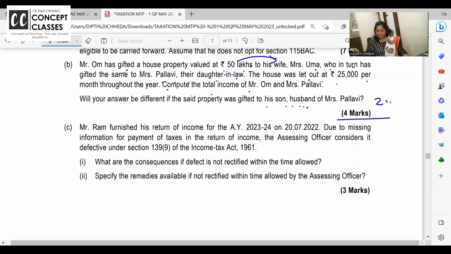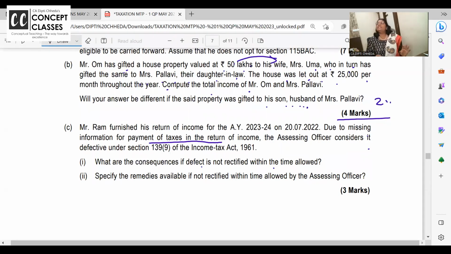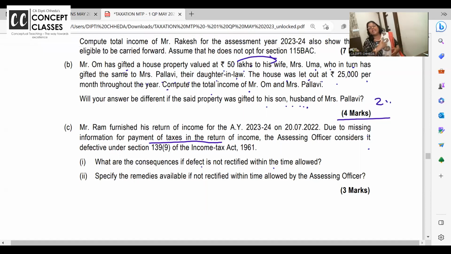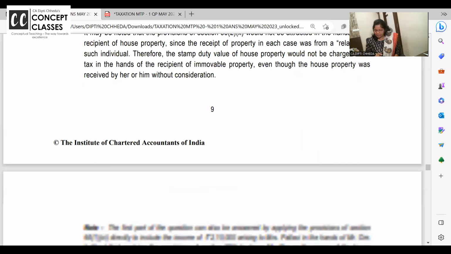Ram furnished his return due to missing information. AO considered it defective under 139(1) because he didn't give the detail of taxes paid, 140A and all. What are the consequences? Whenever there's a defect and you have not given detail, the AO will give you 15 days time and he will condone the delay, and within 15 days you have to give all the details. If you still don't respond, your return is treated as a defective return, as if you have not filed the return, and all actions will be taken. That's a simple answer. I think you can read it.